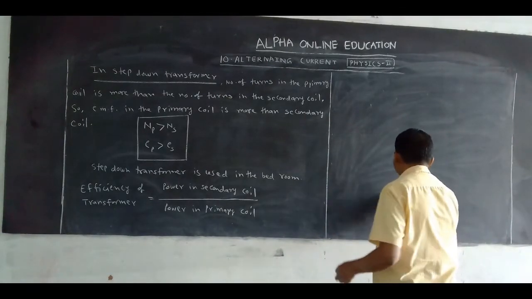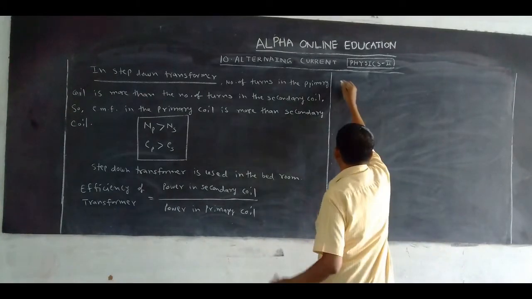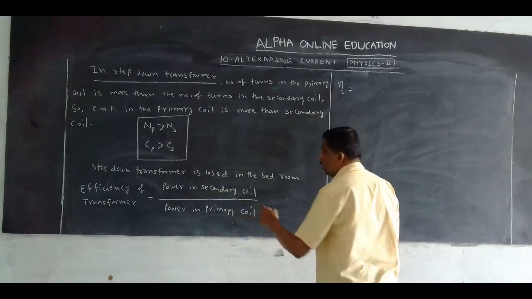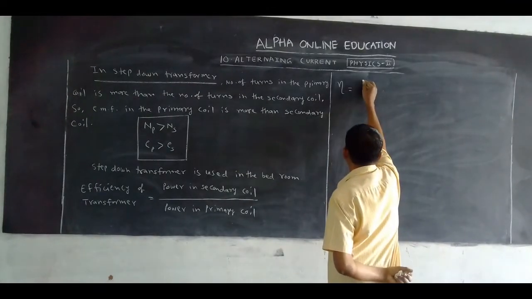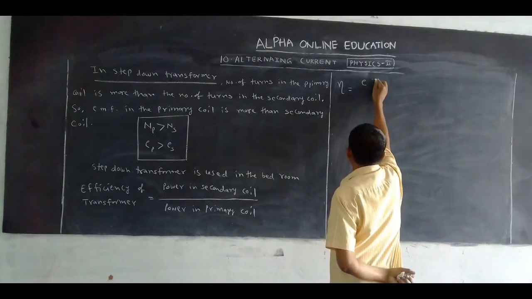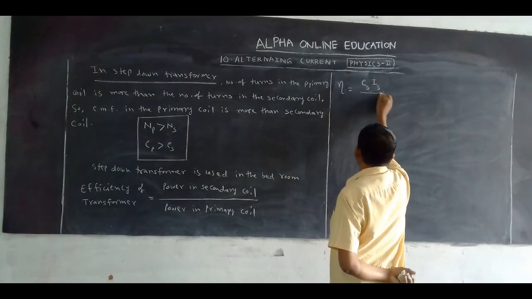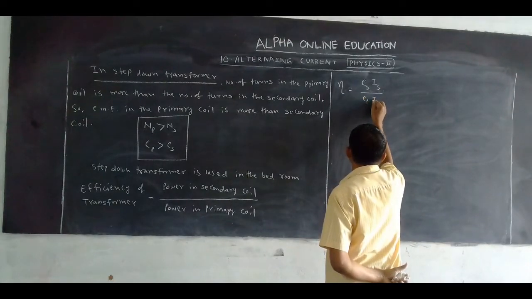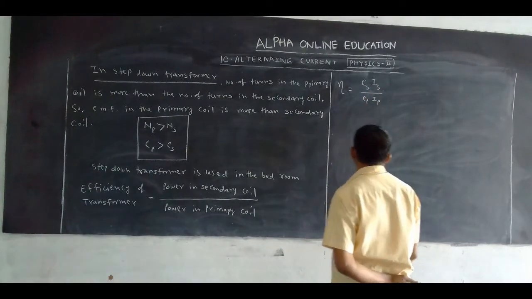Now what is the symbol for the efficiency of the transformer? The symbol is eta. Power in the secondary coil to power in the primary coil. What is the equation for power? EMF and current. So eta is equal to ES into IS by EP into IP.